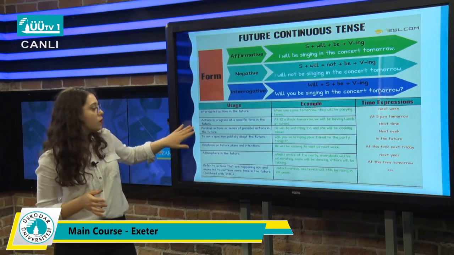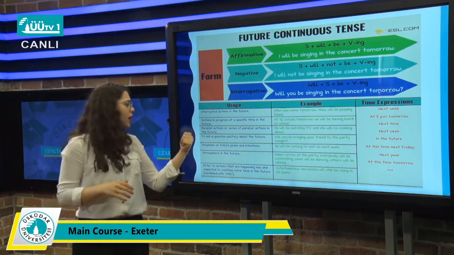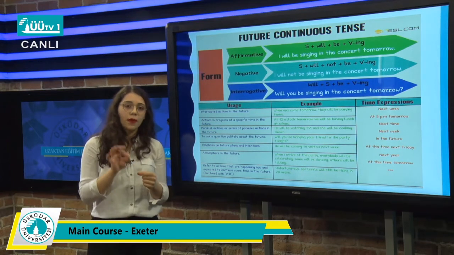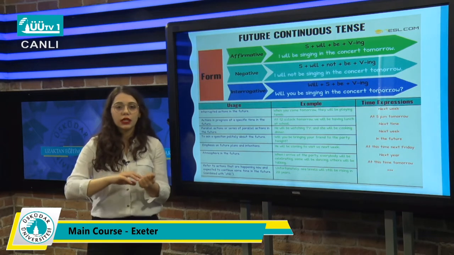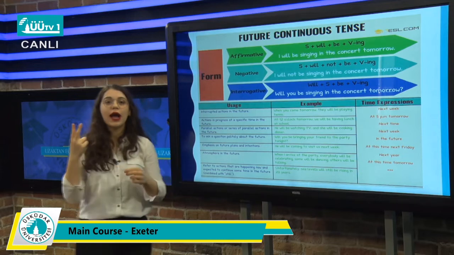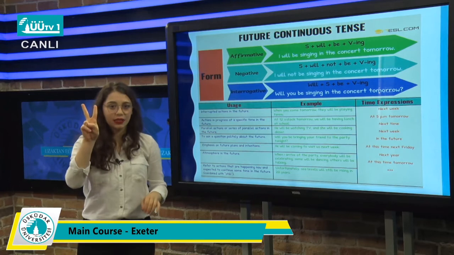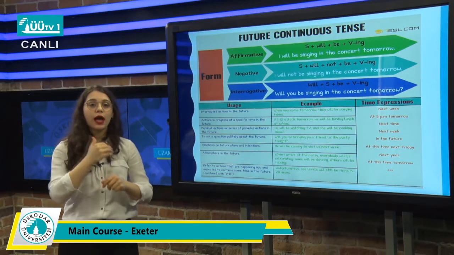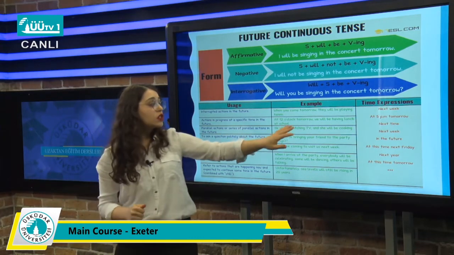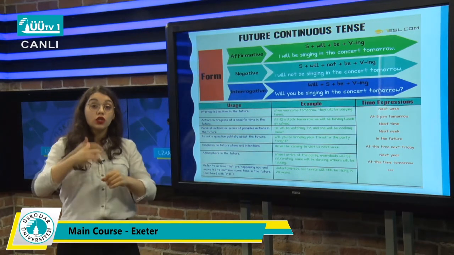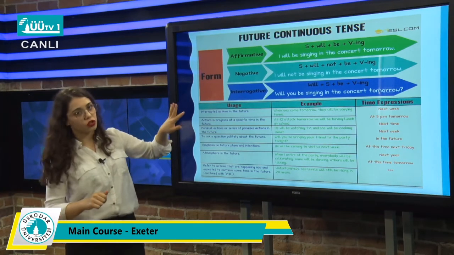Or when you're talking about parallel actions or a series of parallel actions again. So this is the same with, do you remember the past continuous? For example, in the past continuous, we said that while she was writing, he was singing. They were doing the two actions at the same time. This is the same. So you are going to do two actions in the future, and it's going to happen at the same time. Then you can use future continuous, like he will be watching TV and she will be cooking dinner. So these two events are going to happen at the same time. Then we can use future continuous.